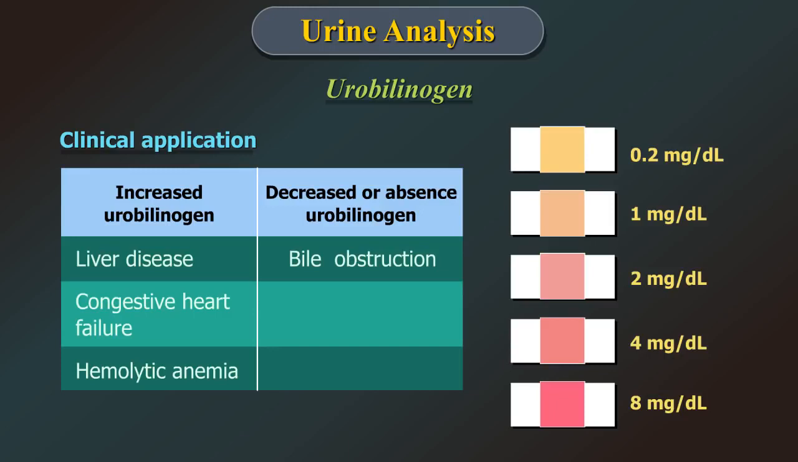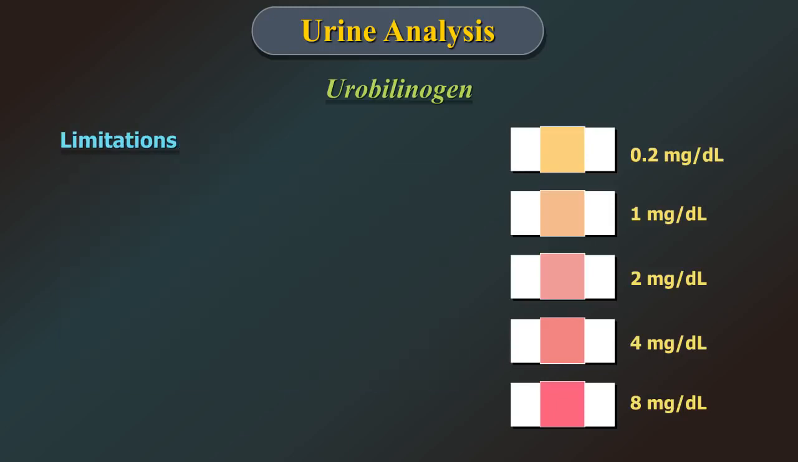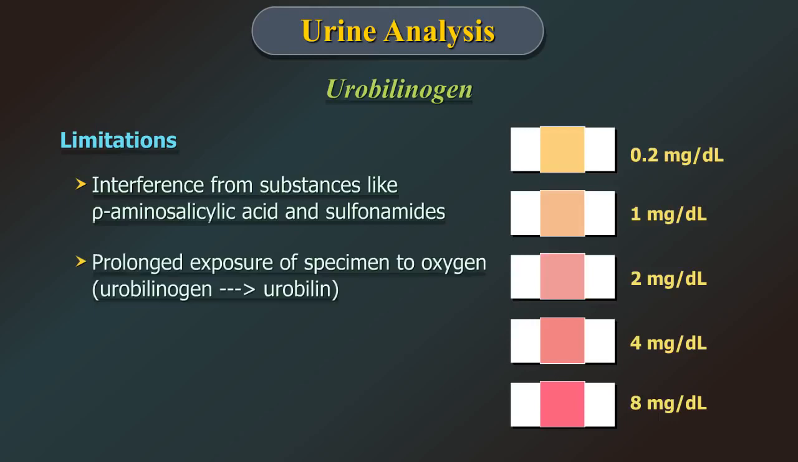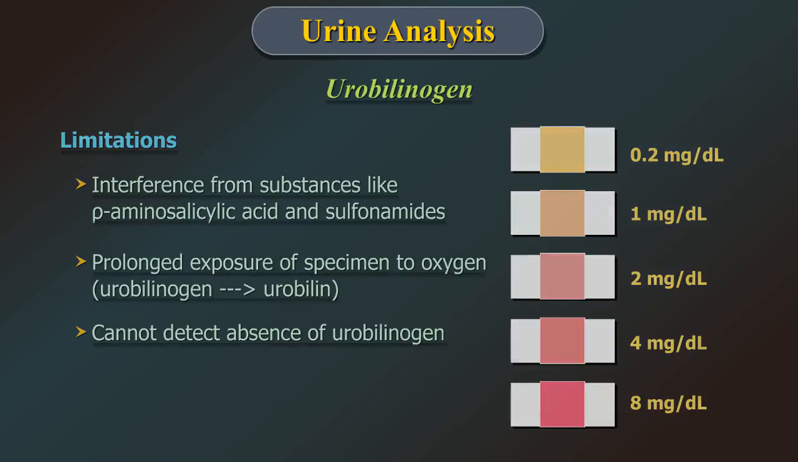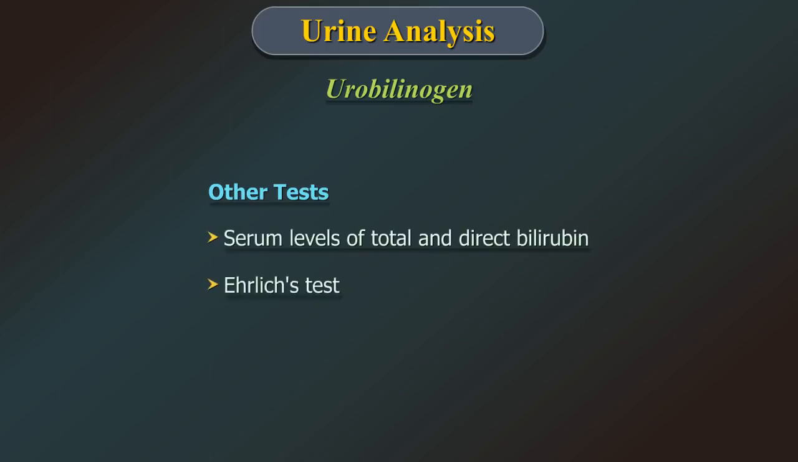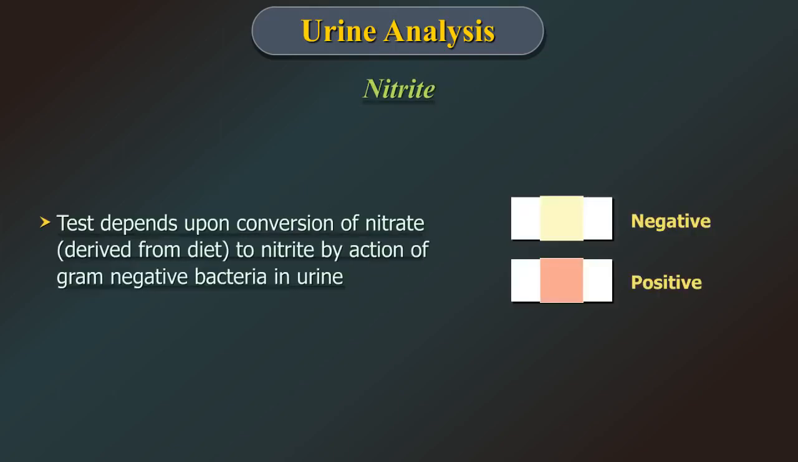Decrease or absence as seen in bile obstruction. Limitation: the interference from substances like p-aminosalicylic acid and sulfonamides, prolonged exposure of specimen to oxygen, and it cannot detect absence of urobilinogen. The other tests are serum levels of total and direct bilirubin levels, and Ehrlich's test. Nitrite. The test depends on the conversion of nitrate derived from the diet to nitrite by the action